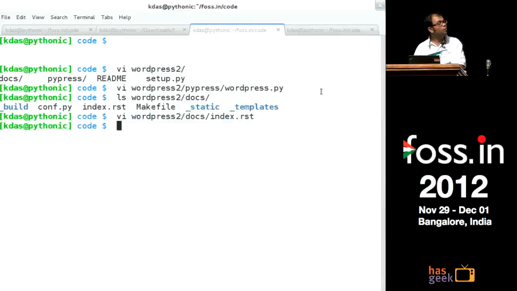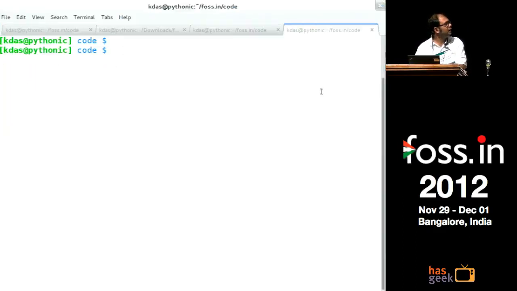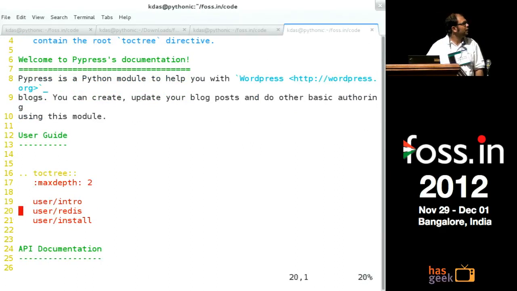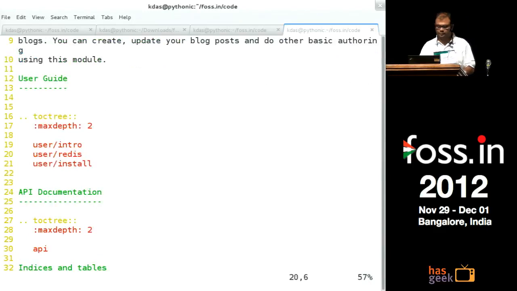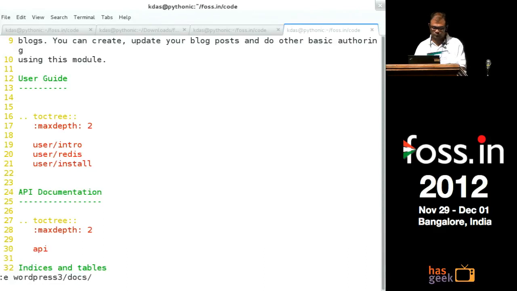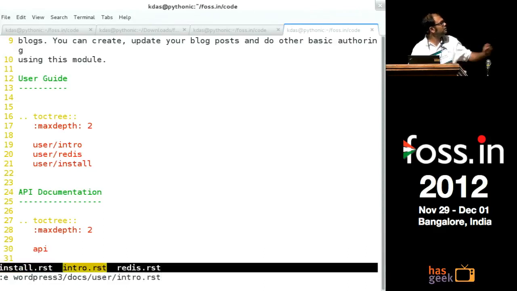To do so, I'll go back to the third iteration of the code. Now I split the index into different sections like user guide and give links to some files, and like API documentation. We'll see these three things: intro, redis, and install.